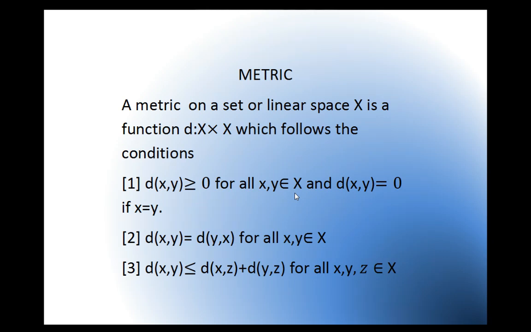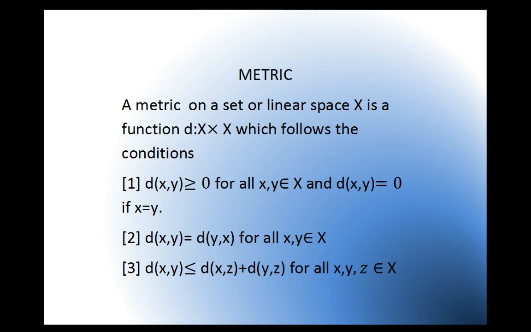Second property shows that a metric is actually the distance between two points. That is why when we measure distance from x to y or from y to x, it remains the same. Third is known as the triangle inequality, which shows that the sum of the lengths of two sides of a triangle is always greater than or equal to the third side.